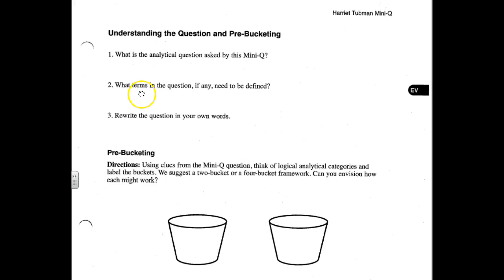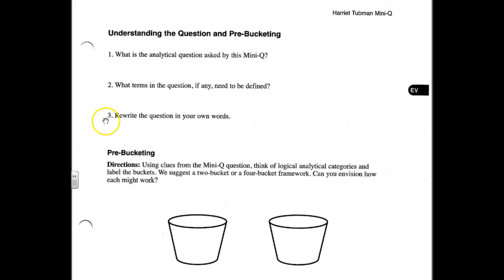Question 2 asks what terms in the question, if any, need to be defined. In order to properly answer the mini-Q question, we have to have a handle on all the terms in the question itself, and I think we agreed that greatest and achievement both needed to be defined. Greatest is the best of something, and achievement is a major accomplishment for someone.